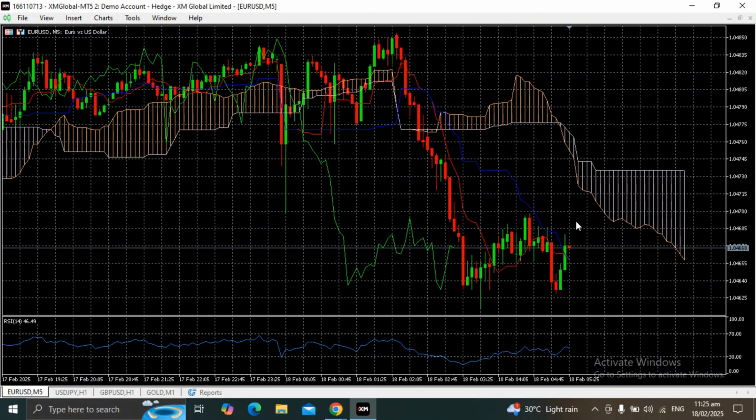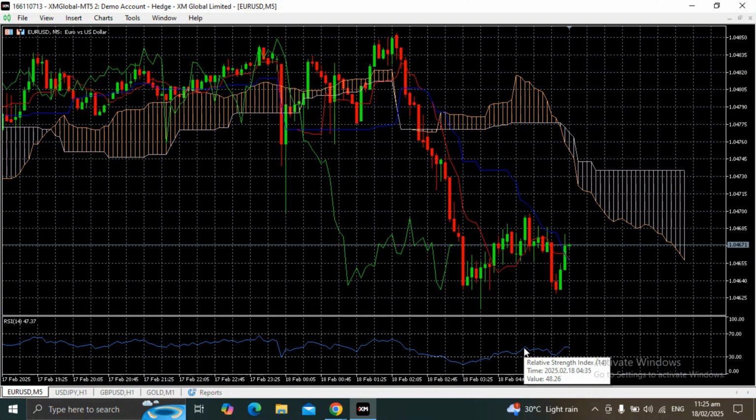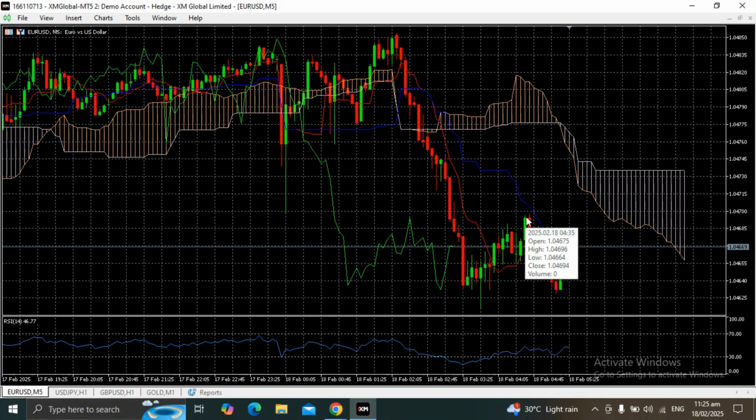So let's see. Last time when it attempted to break, the RSI was quite low at 48. Although this time it's within the same level as previously seen, the price is a little bit lower than the one here.